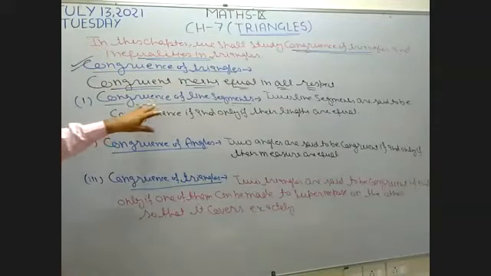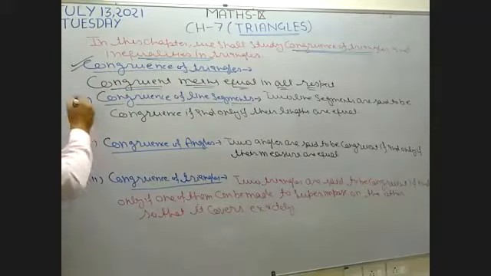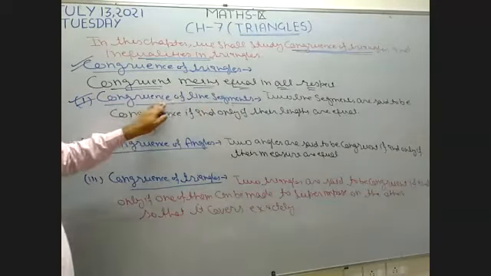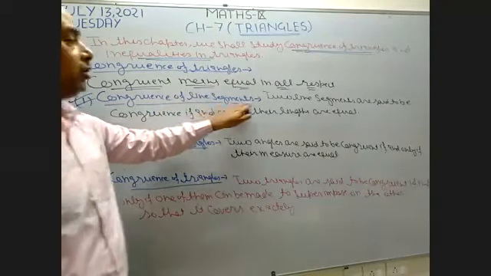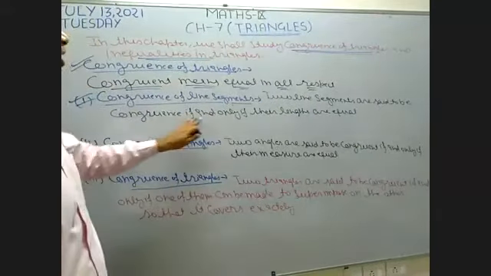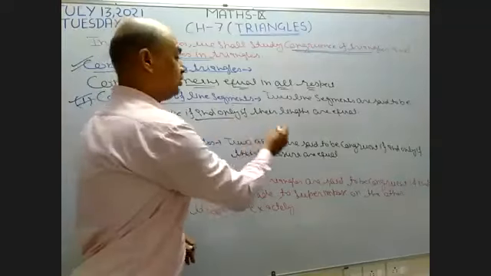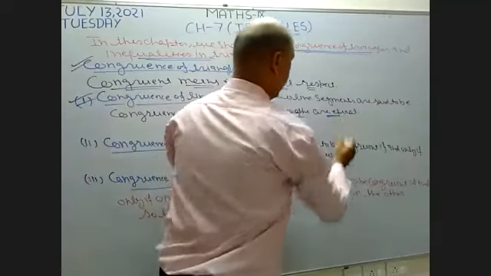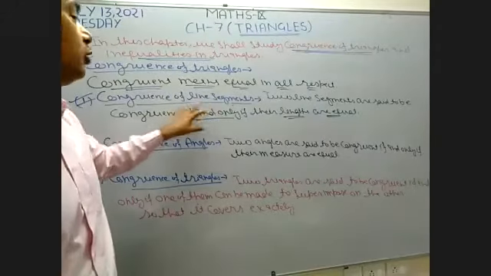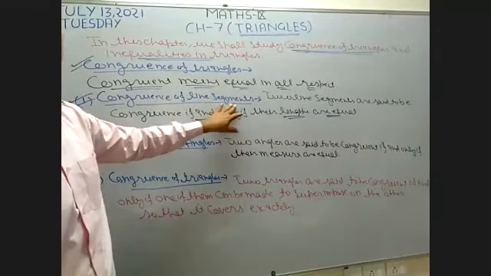Okay. Now I want to discuss congruence of line segment. I write here, congruence of line segment. What is the meaning of congruence of line segment? Two line segments are said to be congruent if and only if their lengths are equal. If two line segments are equal in length, then they are said to be congruent line segments.